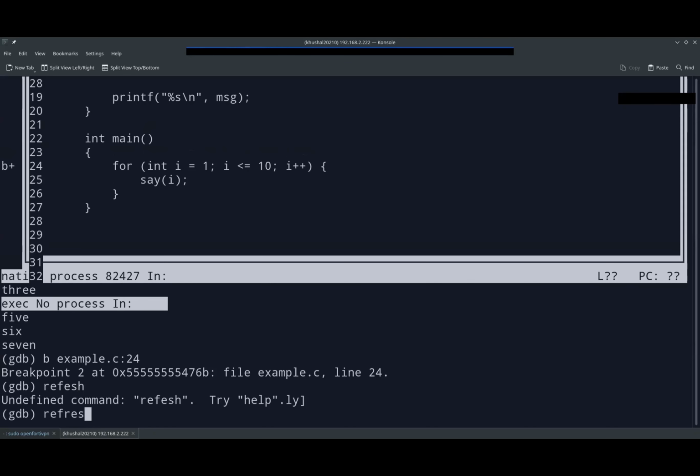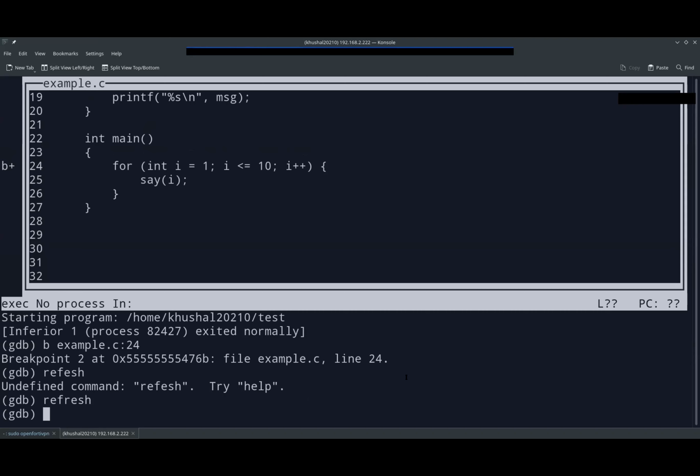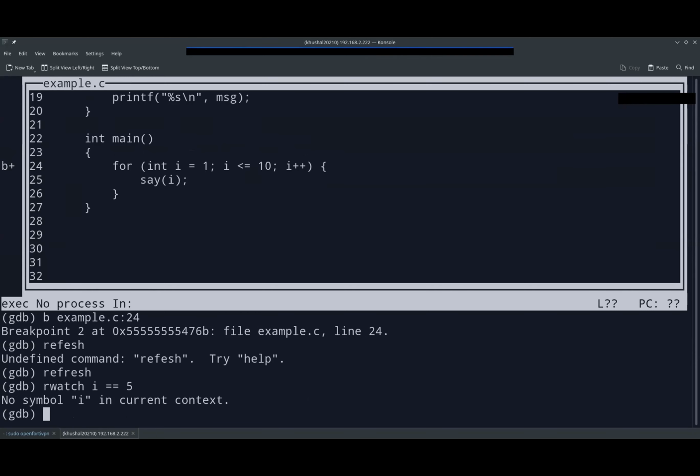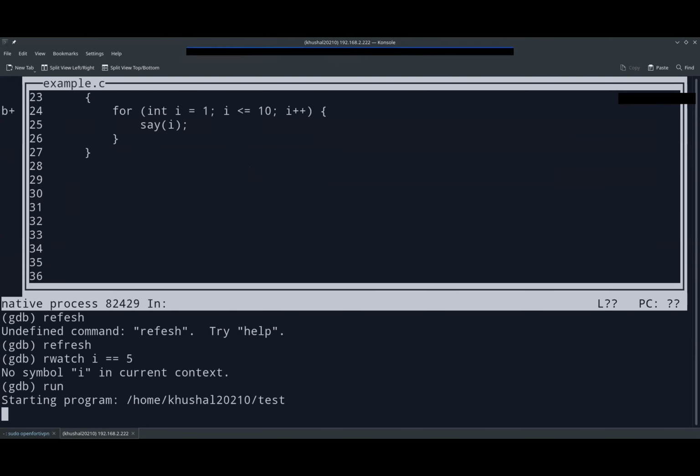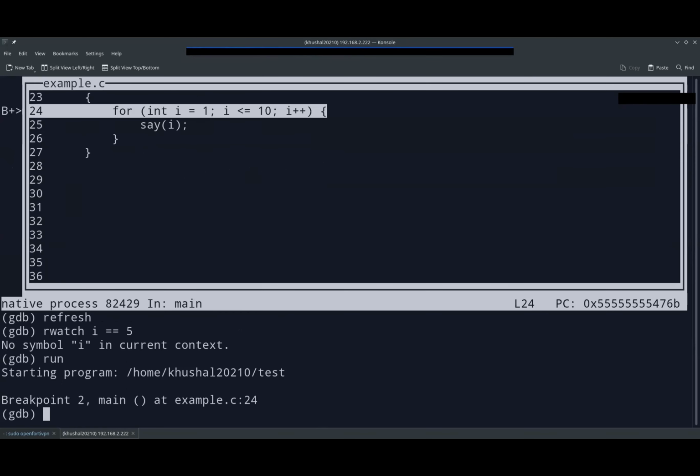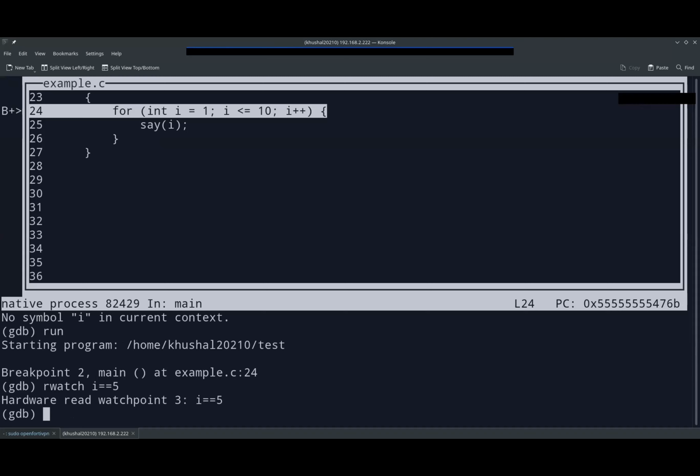Refresh. Okay, try now. rwatch i == 5. Still not. Okay, we have not run the program. Yeah. rwatch i == 5. Now run.